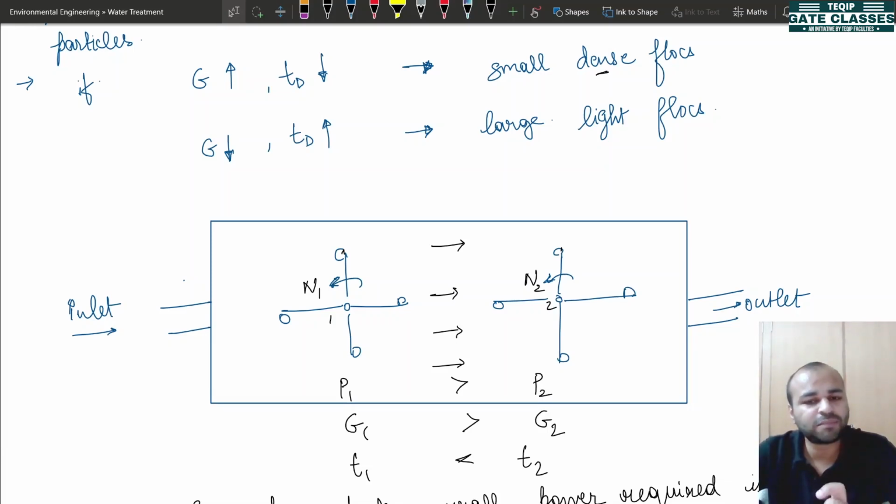So I have kept the P1 value higher than P2. Power I have given more here. Once the value of P is more, definitely the velocity gradient will also be higher, so the G1 value is more. And in terms of time given, I have given more time to the second rotor. With this process, we were able to obtain large and dense flocks.